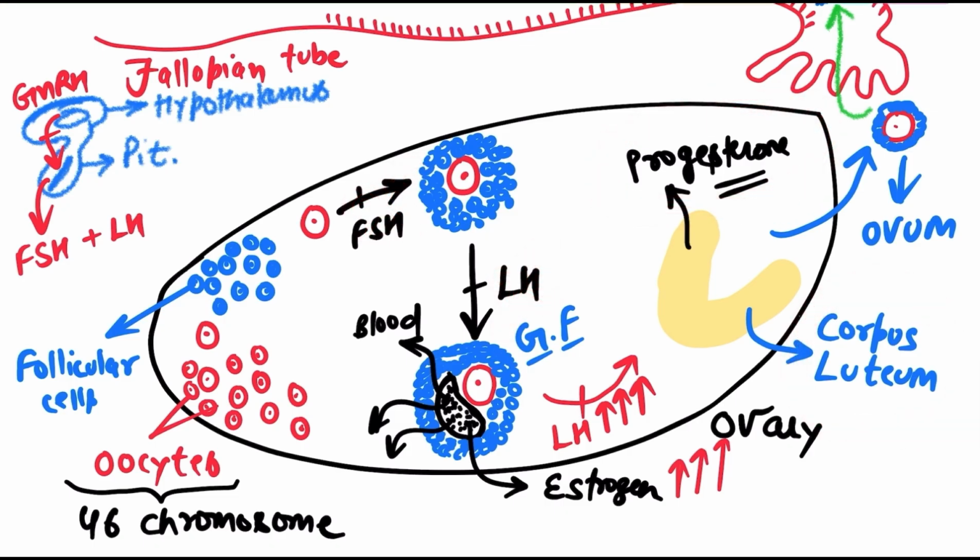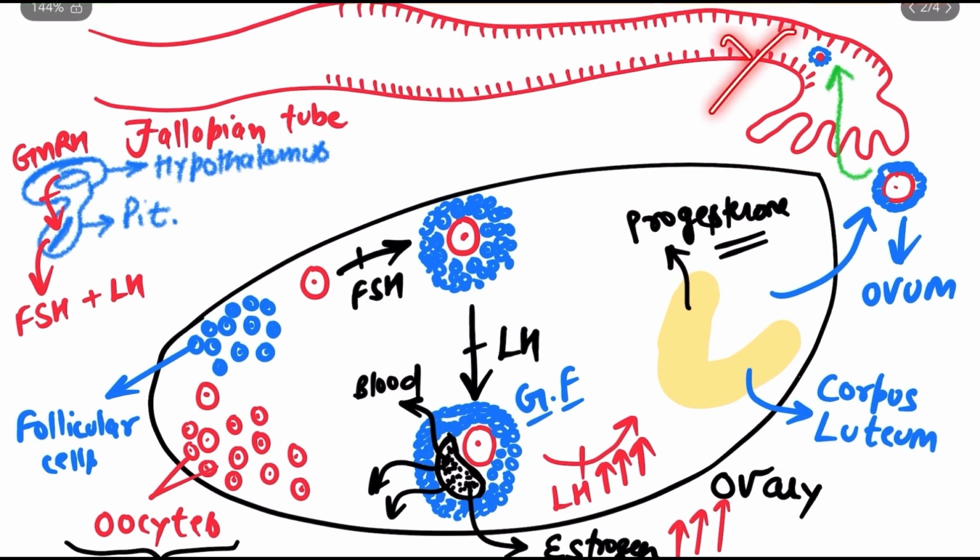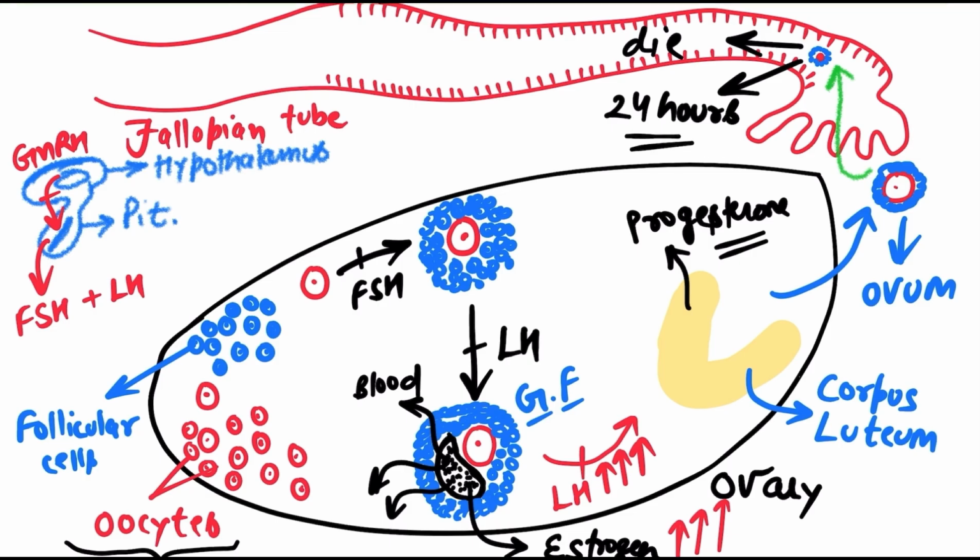So what is going to happen to that corpus luteum? This corpus luteum will survive only for 7 days, and for those 7 days it will keep producing which hormone? Progesterone hormone, right? So when fertilization does not occur, the sperm has not come, this ovum will die. This ovum will die because an ovum can only survive for up to 24 hours. So this ovum will die because no fertilization has taken place, no sperm is there, and the ovum is going to die.